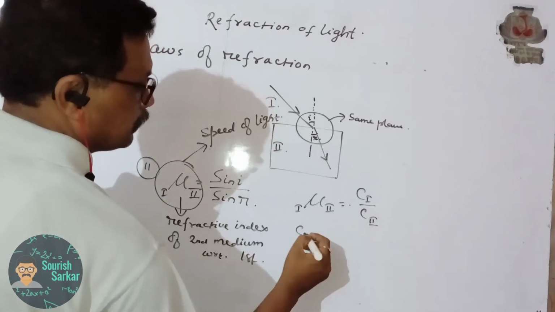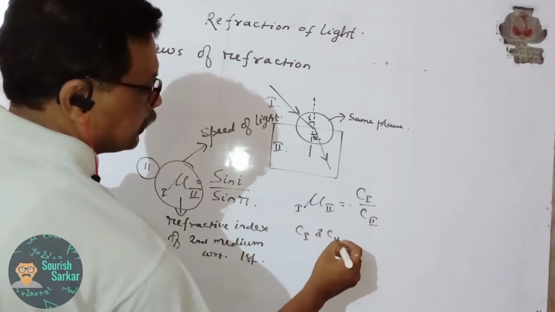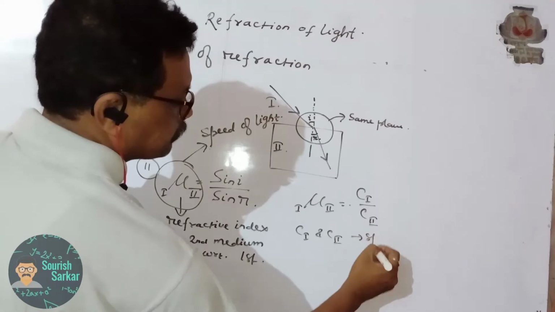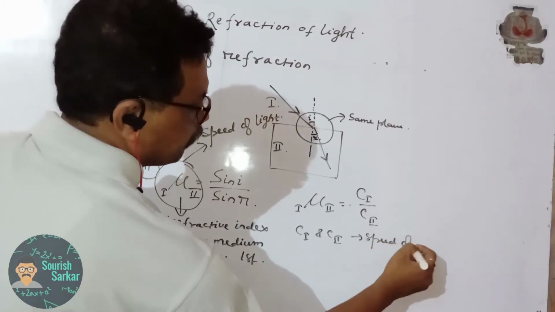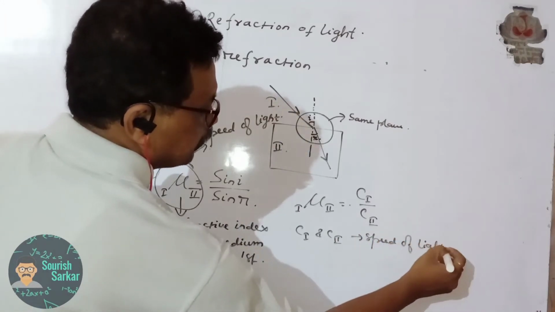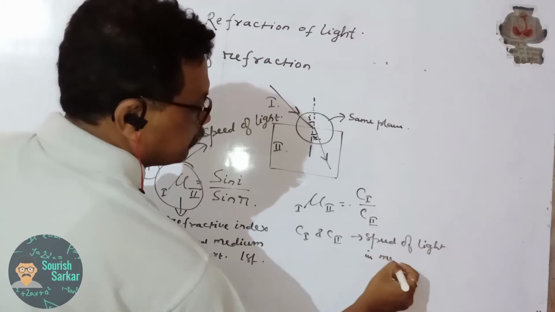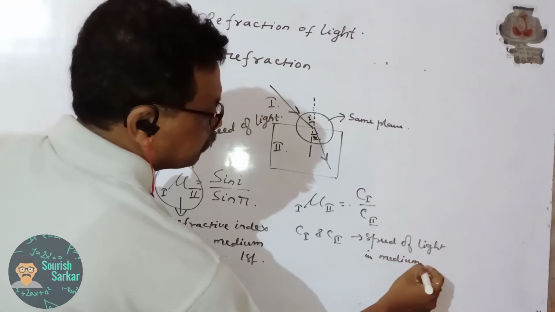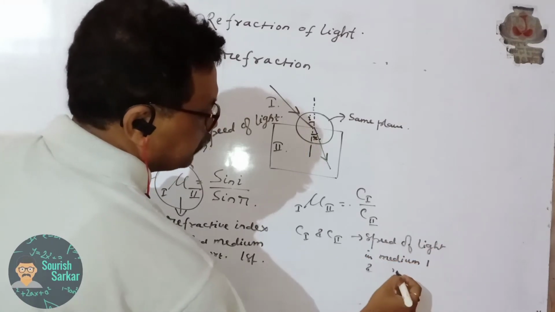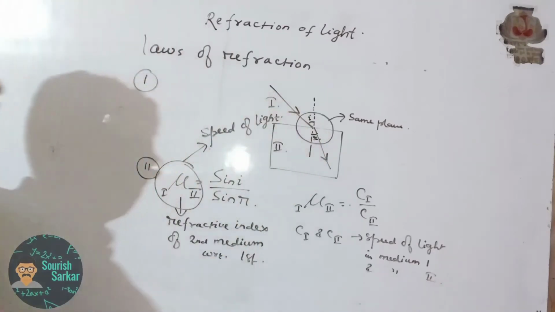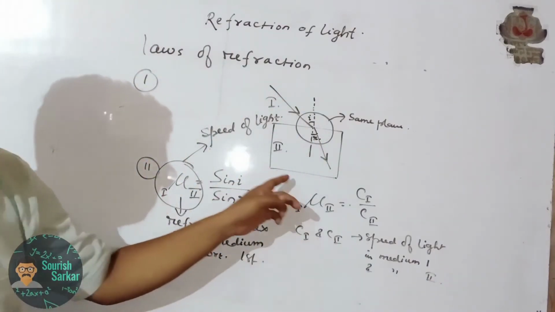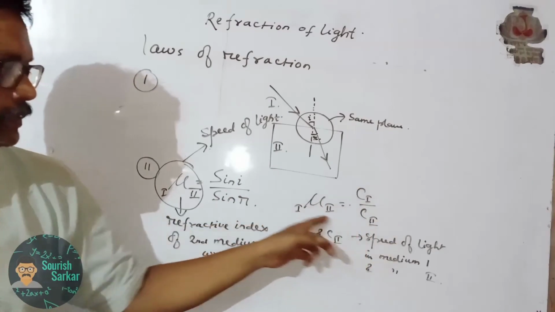What are C1 and C2? They are the speed of light in medium 1 and medium 2. Now let us take an example to understand this equation.